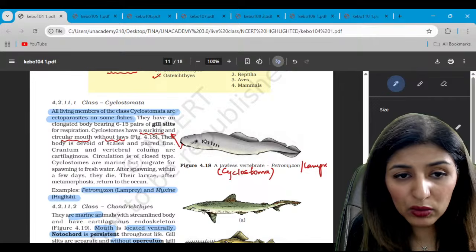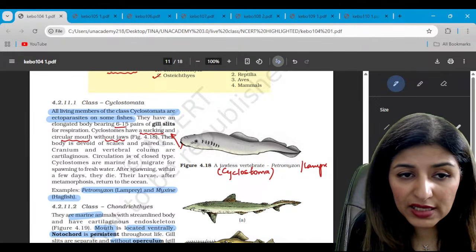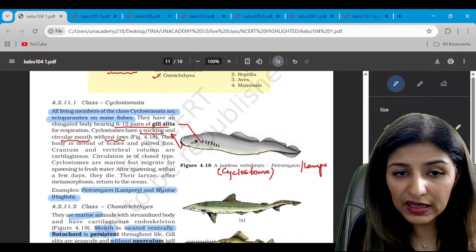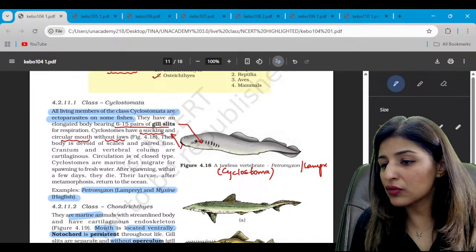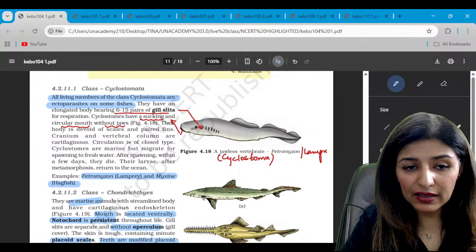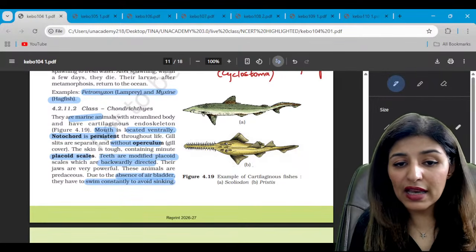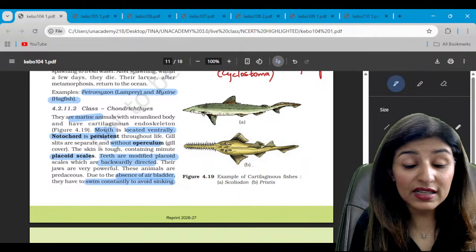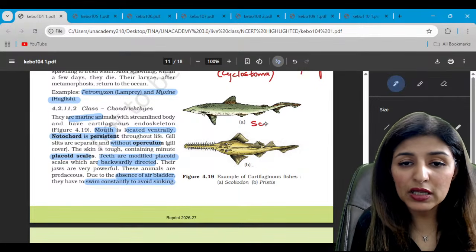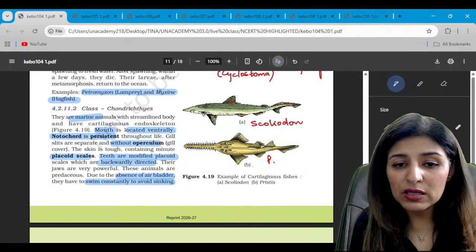And are we able to see these gill slits? So it has 6 to 15 gill slits. Yes or no? It has 6 to 15 gill slits. Are we able to see that? Now, moving on to the next diagram, which is that of chondrichthyes, cartilaginous fishes. The first one is scoliodon, and the second one is pristis.